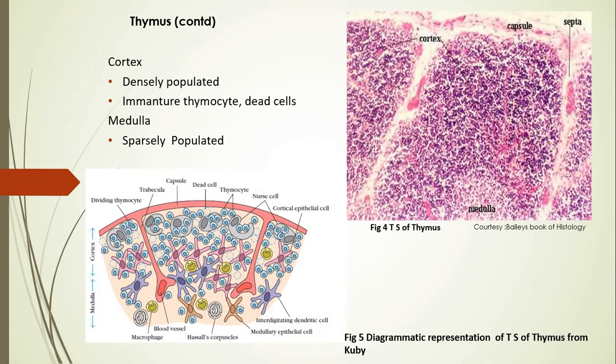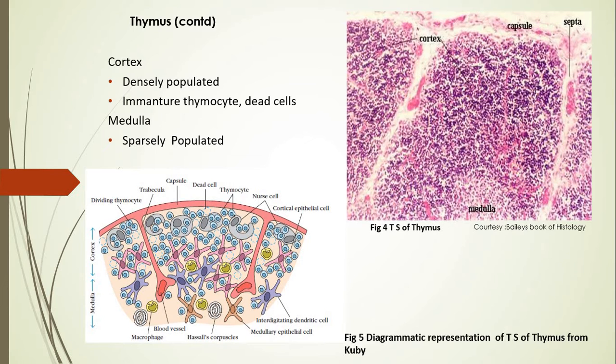Now next, we'll go into the histological aspect of thymus. In figure 4, you can see that there is a TS of thymus gland shown. You can see variation in the color zone. What variation one can see? There is a dark color region towards the exterior, and towards the interior there is a sparsely colored or light colored region.